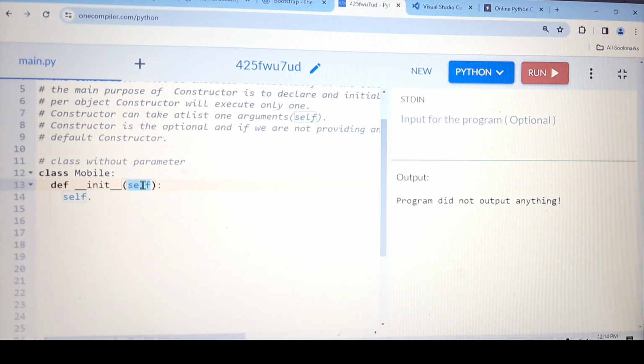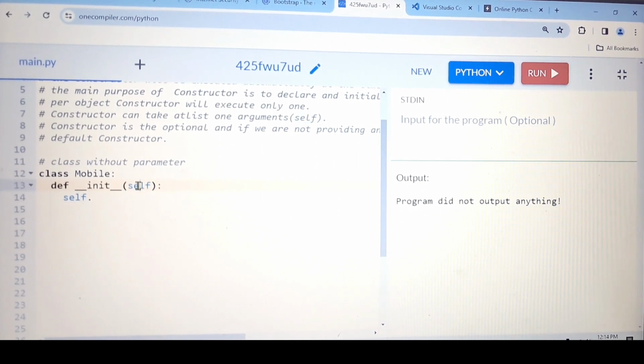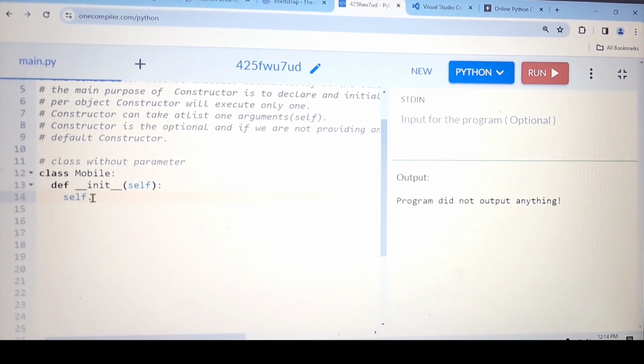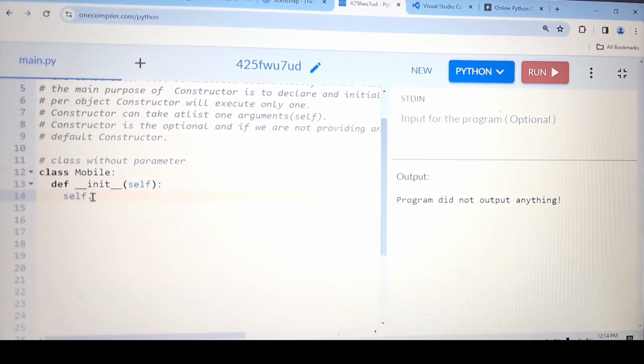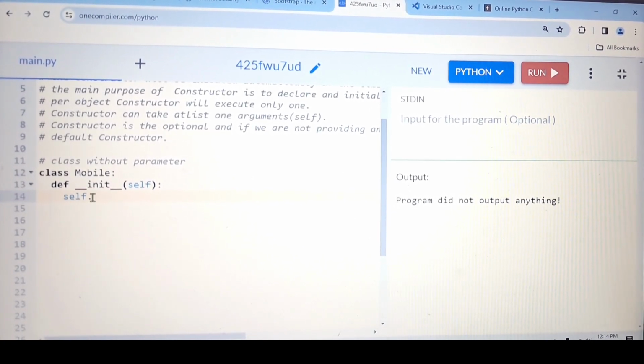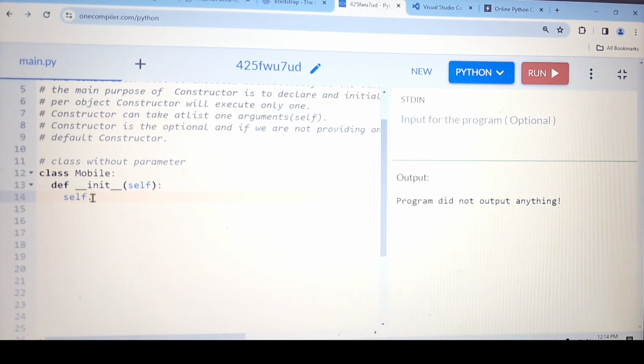So it is recommended to use self only. Don't get confused, simply use self. With self dot, we can use whatever variable we want, and that variable is nothing but the instance variable.